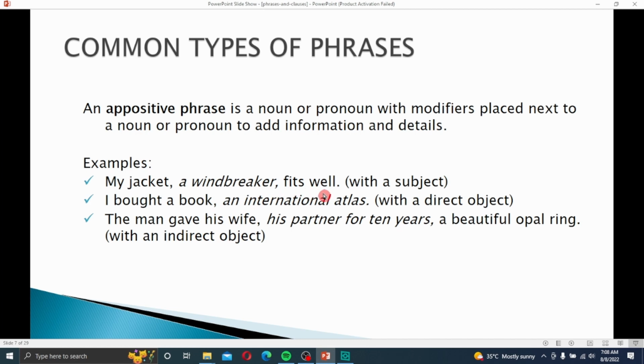The man gave his wife, his partner for 10 years, a beautiful opal ring. Here, his partner for 10 years is an appositive, and it renames the indirect object. We can use appositive phrases in these examples, and I hope you now understand the concept and where we use appositive phrases.